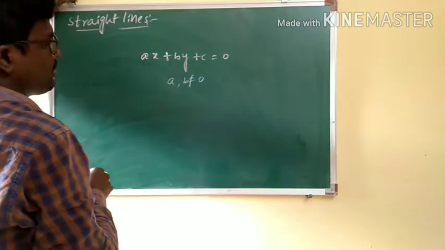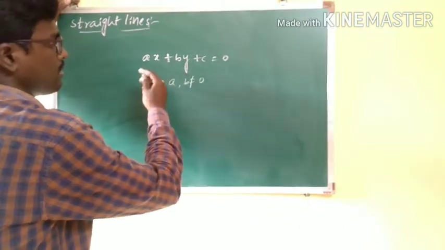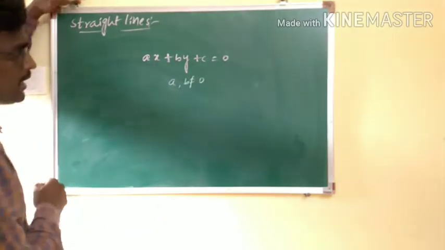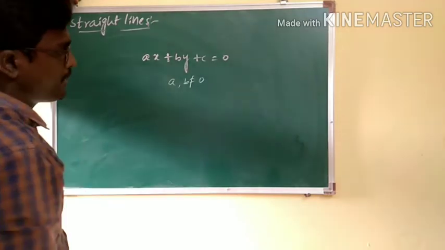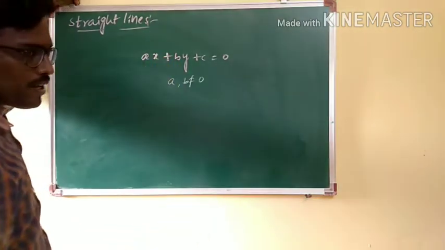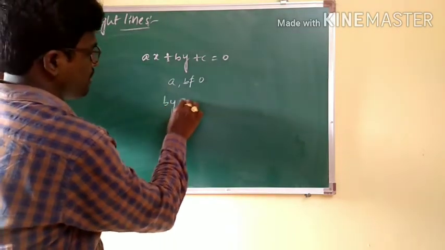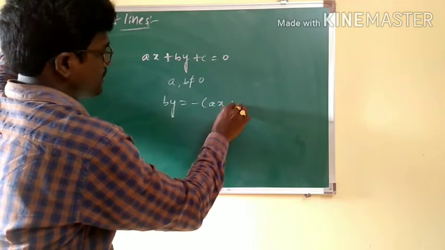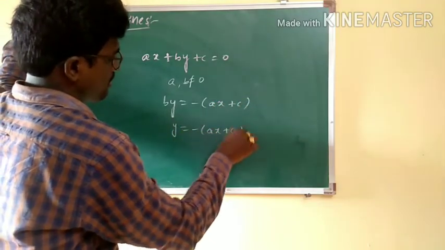Then the graph obtained by taking the equation by is equal to minus of (ax plus c). If you make y the subject, y is equal to minus of (ax plus c) by b.